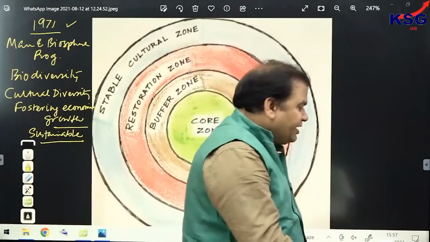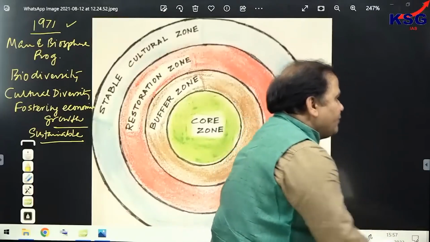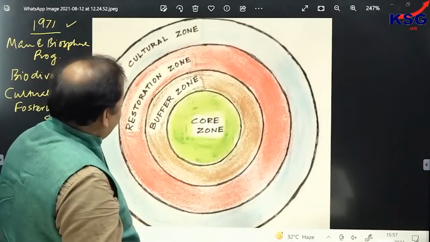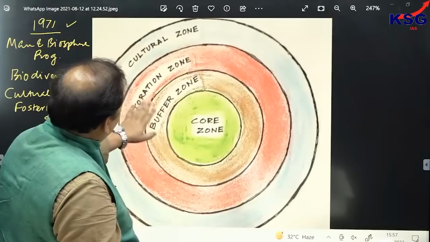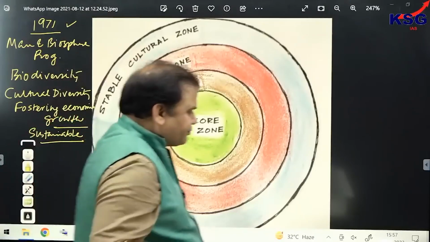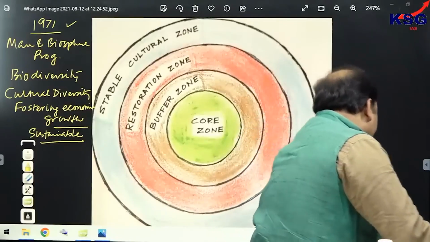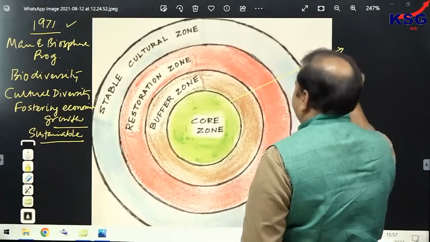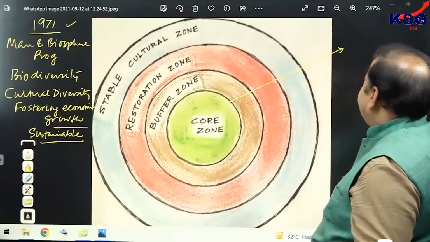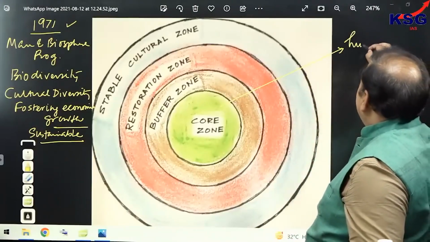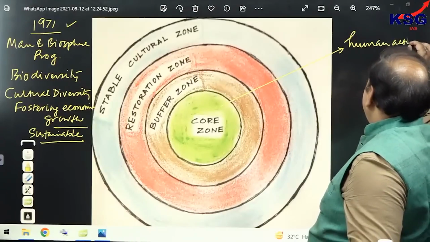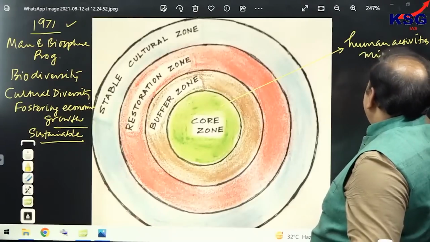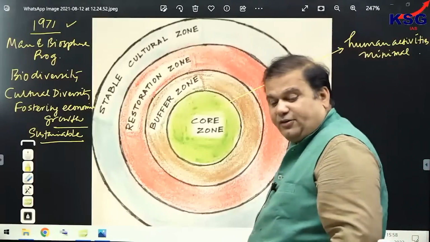But in 1983 we can see UNEP and UNESCO were responsible for conducting a conference at Minsk, where 4 zones of the biosphere reserve were demarcated. Now, when we talk about the first zone, what is the first zone called? This zone is referred to as the core zone. And in the core zone, we can see that human activities would be what? Human activities would be minimal, the least human activities. But what kind of human activities?